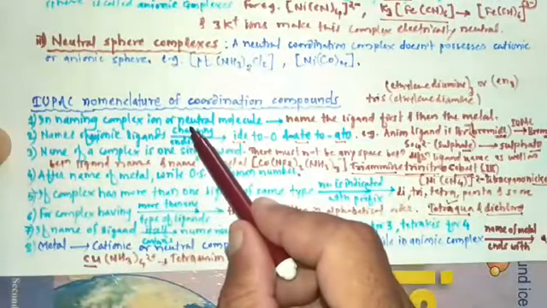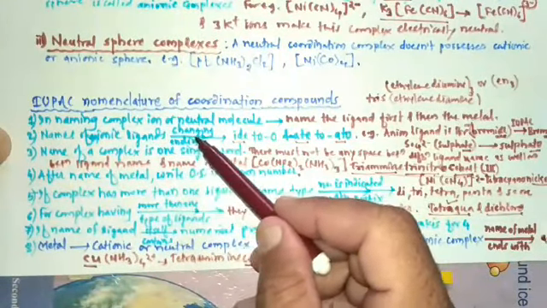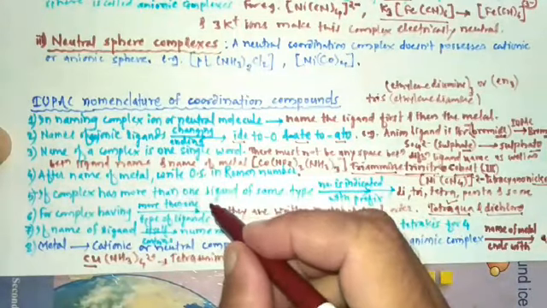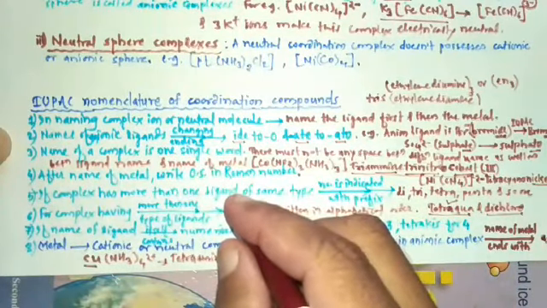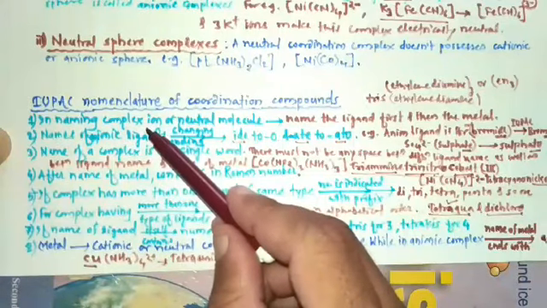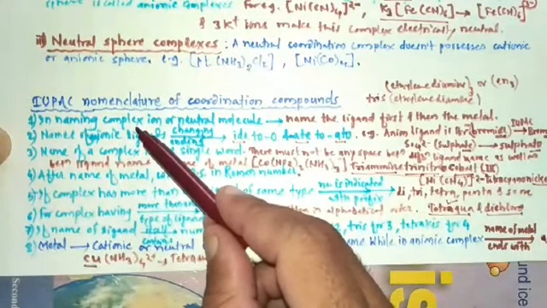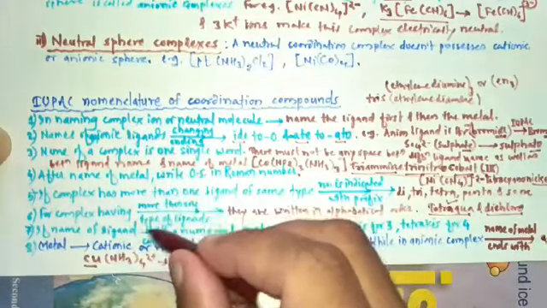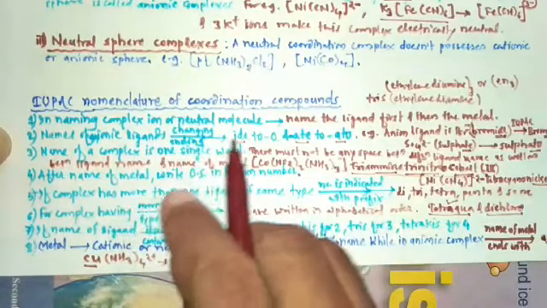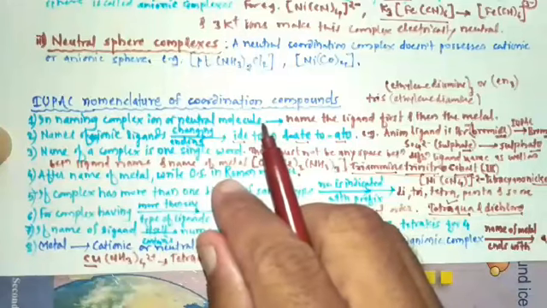After understanding all these rules, we can give name to the different coordination compounds. So here we finished the IUPAC rules for the nomenclature of coordination compounds. So today we are going to stop here. Thank you.